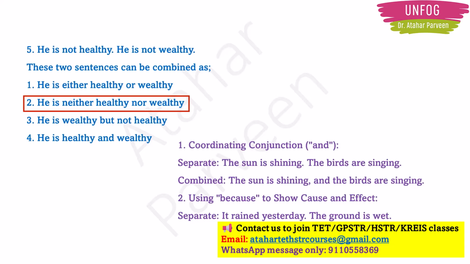So the ground is wet only because it rained yesterday. In this type of sentences, you can combine using because. Okay. So if you know this neither nor and because, I think that is enough to combine two sentences. More than that, I don't think they will ask anything tougher.